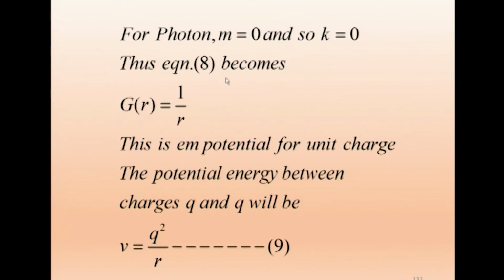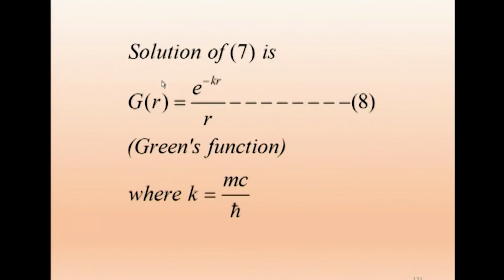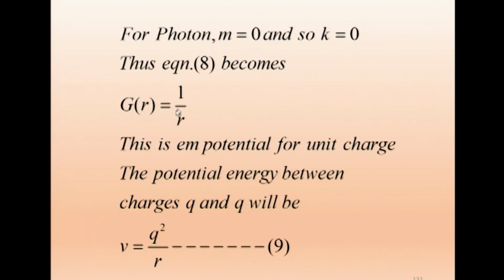Therefore, equation 8 becomes, we have just written the previous one, the general Green's function, but for photon this K equal to 0. So, we will get e power 0, and I will be getting 1 by r, that is what we are showing here. Equation 8 becomes just 1 by r. This is the electromagnetic potential for unit charge. See, the numerator is 1, so it is the electromagnetic potential for unit charge.